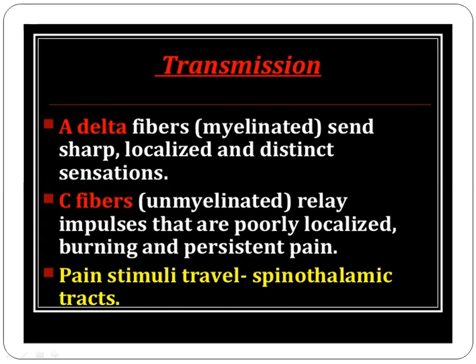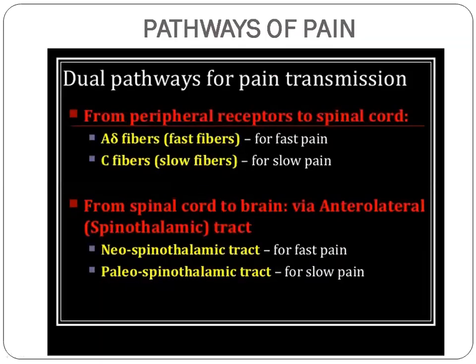So fast pain is carried by A delta fibers, which are myelinated, and slow pain is carried by C fibers, which are unmyelinated fibers. From the spinal cord, the pain signals are transmitted to the higher centers through the spinothalamic tract, also called the anterolateral tract. Okay. So next, moving on to pathways of pain.